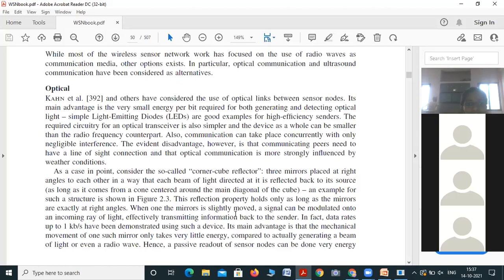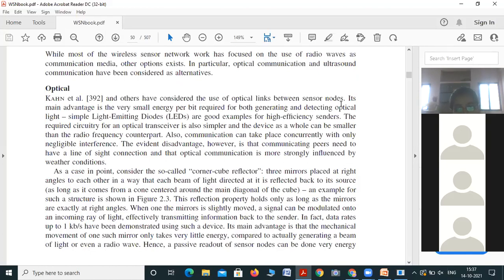In optical communication, we consider using optical links between sensor nodes, means optical fiber cable.